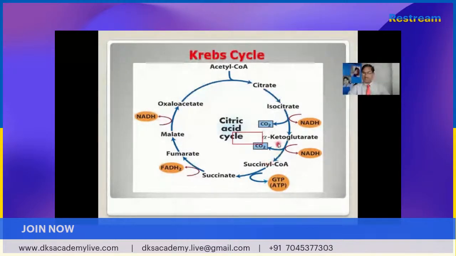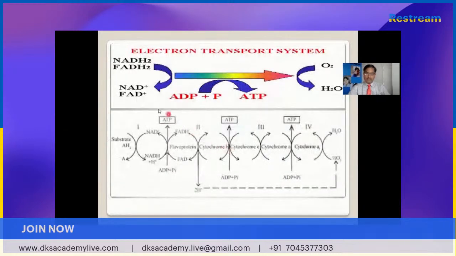at 2 places carbon dioxide is produced, at 3 places NADH2 is produced, at 1 place FADH2 is produced, and at 1 place GTP is produced. These are the overall reactions of the Krebs cycle. For this important cycle, Sir Hans Krebs was awarded the Nobel Prize for giving the pathway of respiration. Now see the citric acid cycle, that is a very famous cycle.